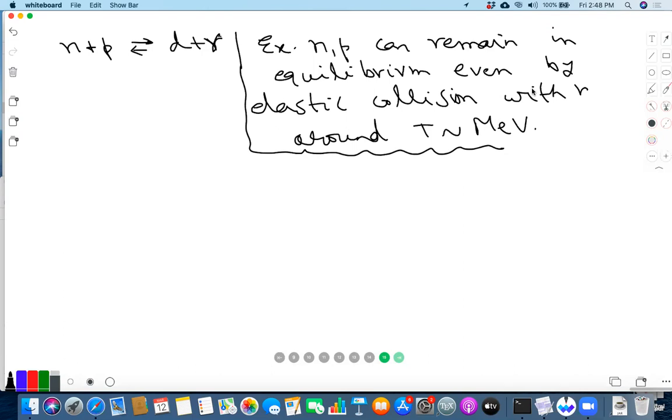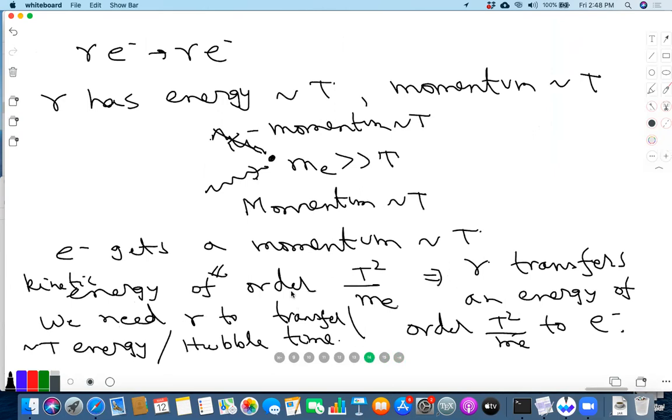Maybe this will also become clear in a few minutes. There are two issues which are different. One is whether the gamma can be in thermal equilibrium. The other one is whether E minus can be in thermal equilibrium. To see if E minus can be in thermal equilibrium, which is the analog of the question whether N and P can be in thermal equilibrium, we have to count the number of collisions per E minus.